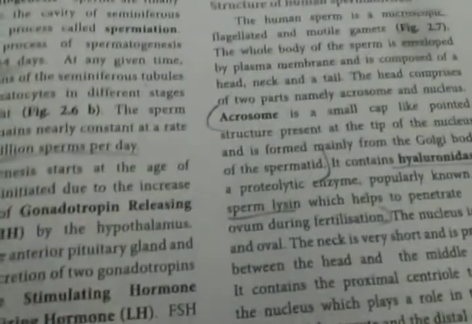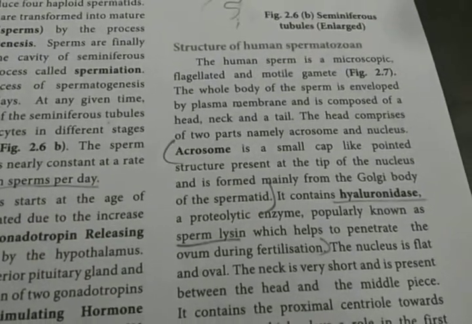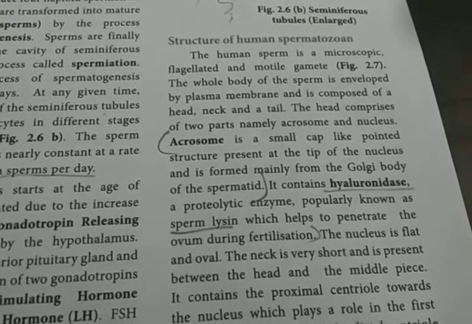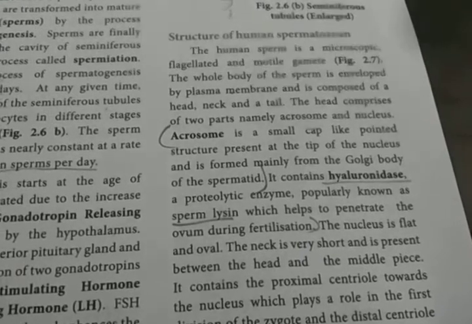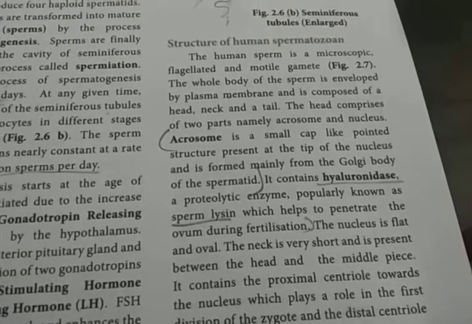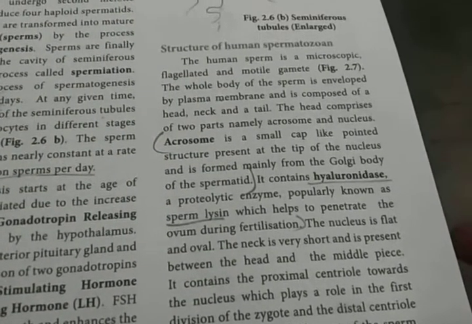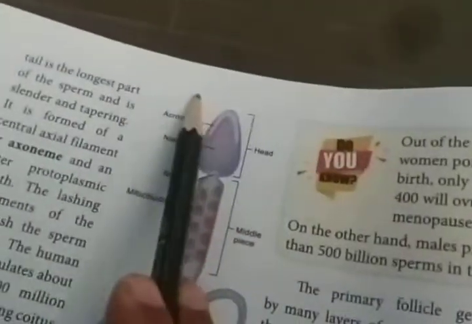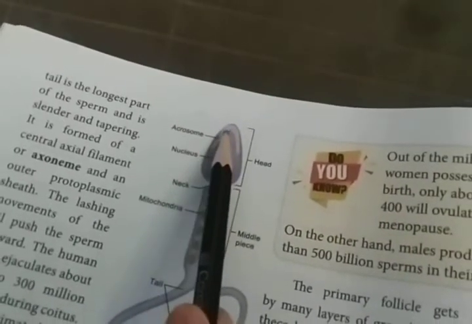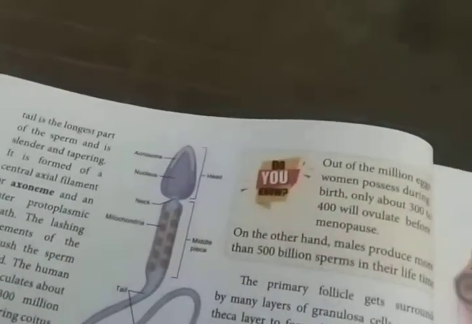These two parts are present inside the head. The acrosome is a small cap-like, pointed structure present at the tip of the nucleus. It is formed from the Golgi body of the spermatids. Each and every cell has this cell organelle, so this Golgi body can produce the acrosome. It is a small cap-like structure at the pointed end of the head, made up of a Golgi body.